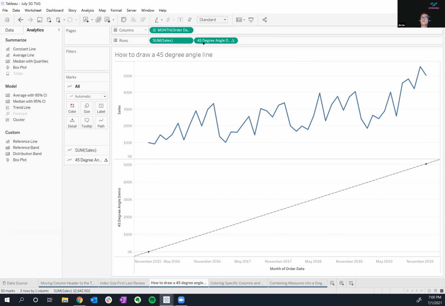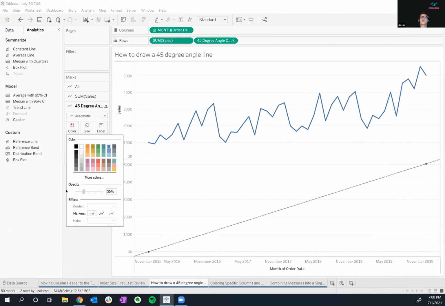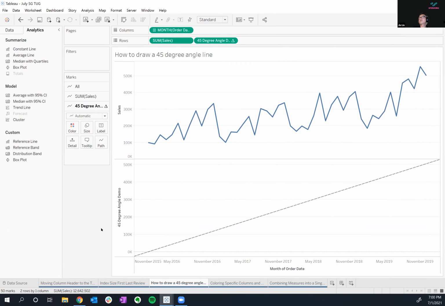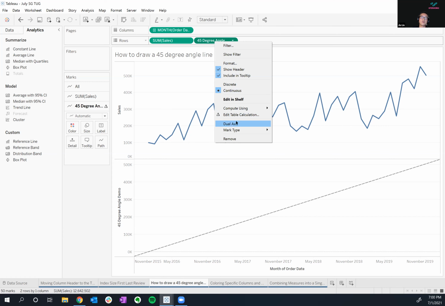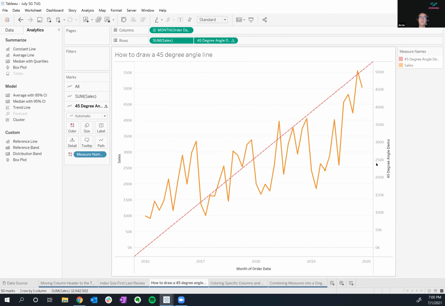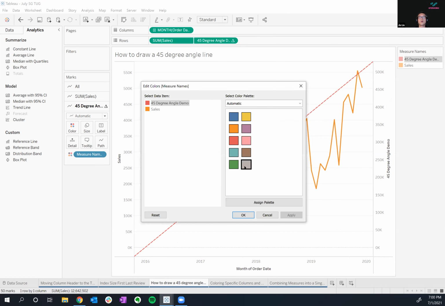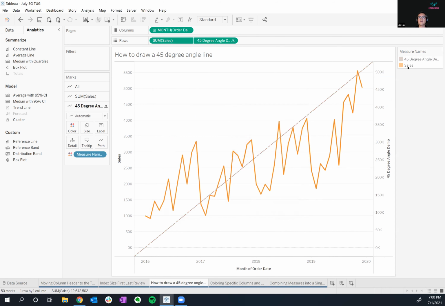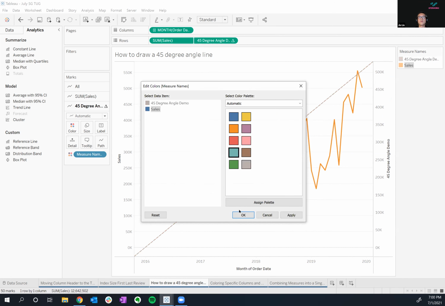I got it in. Then for my second card, my 45-degree angle card, I'll click on color and move the opacity to 0% so that you don't see it anymore because it's completely transparent. And now I'll take my 2 axes, right-click this, make it a dual axis, and change the colors. So we'll go ahead and make this one here gray and make my sales blue.